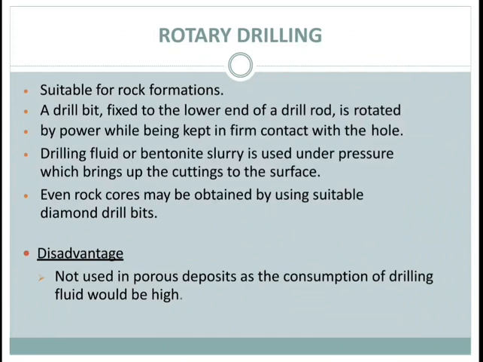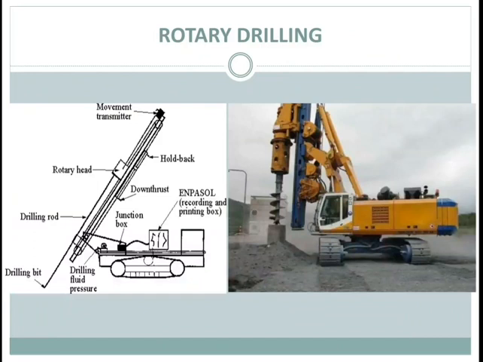And the drilling fluid is forced under pressure through the drill rod and up, bringing the cuttings to the surface. The disadvantage of this method is that it is not used in porous deposits as the consumption of drilling fluid would be high. This is the image of rotary drilling.